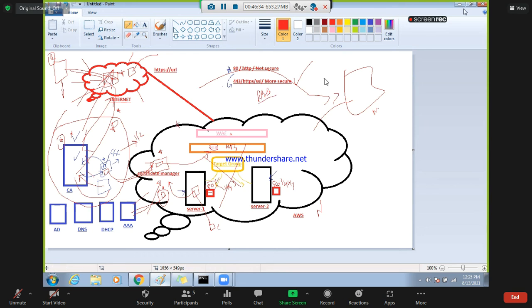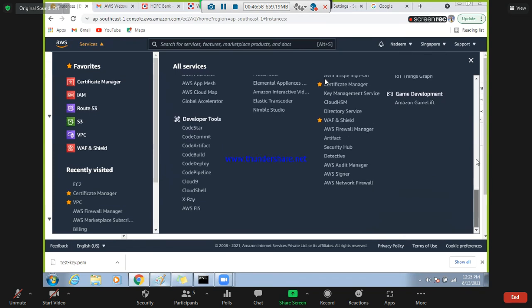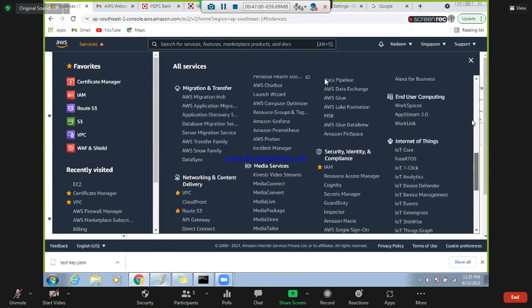And Route 53 is very important, because every organization, when they have multiple regions, will host one application here, one application here. So they will look for the failover. What will happen if this region goes down? To understand that, Route 53 is there. So we will look into Route 53 in the coming days.